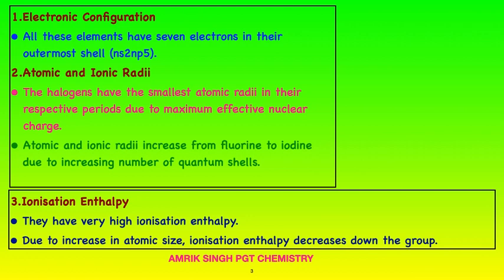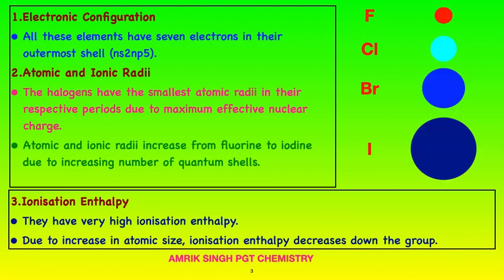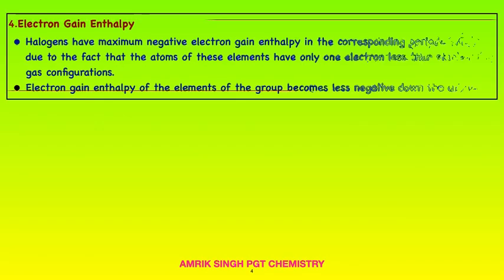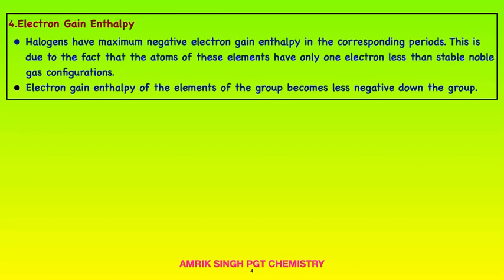Ionization enthalpy: they have very high ionization enthalpy due to small atomic size. Ionization enthalpy decreases down the group. We have these elements fluorine, chlorine, bromine, iodine, and size is increasing on moving down the group due to increase in number of shells. Now next is electron gain enthalpy.